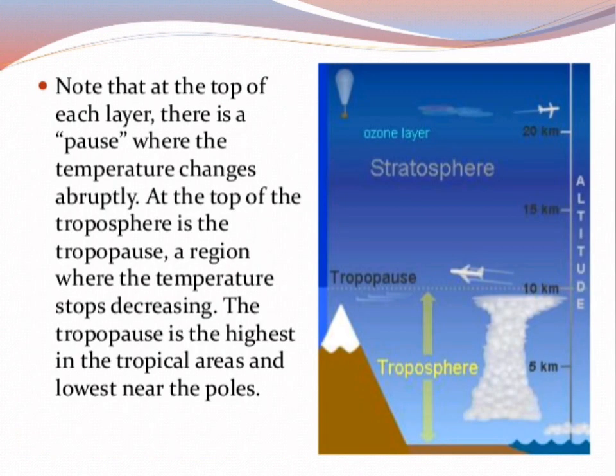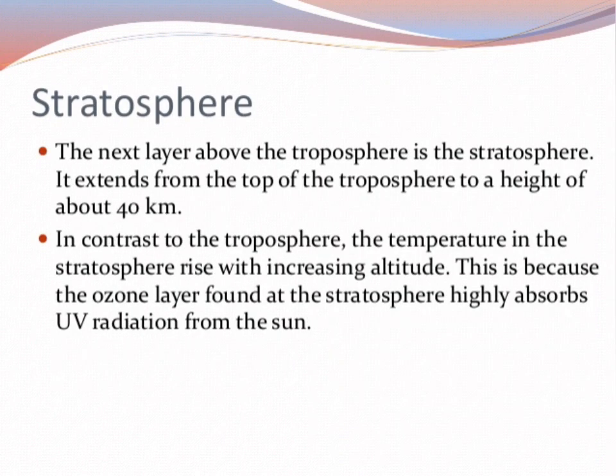Now you can see that at the end of the troposphere and start of the stratosphere, there is a pause. It is named as tropopause, and always there will be a pause after each and every layer. It shows the abrupt change in the temperature. Now the stratosphere, it extends up to 40 kilometers above the troposphere. It is the second layer of the atmosphere.